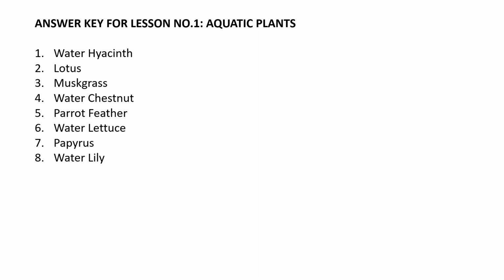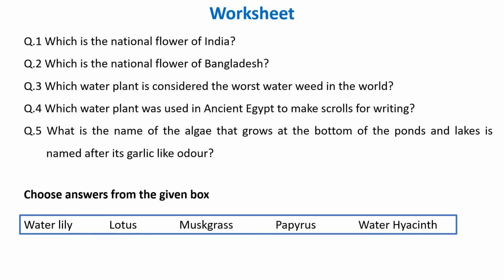The pronunciation of the first word, water hyacinth. Second, lotus. Third, musk grass. Fourth, water chestnut. Fifth, parrot feather. Sixth, water lettuce. Seventh, papyrus. Eighth, water lily.